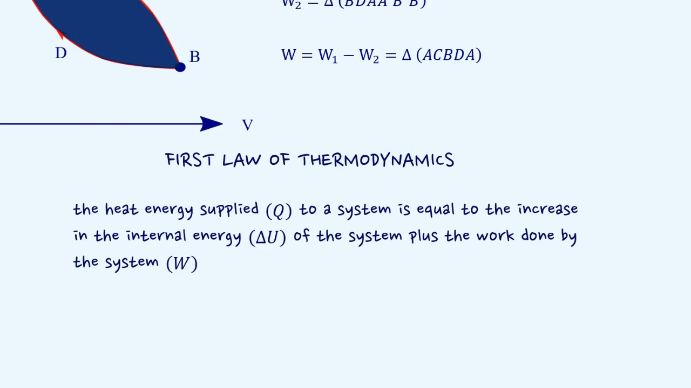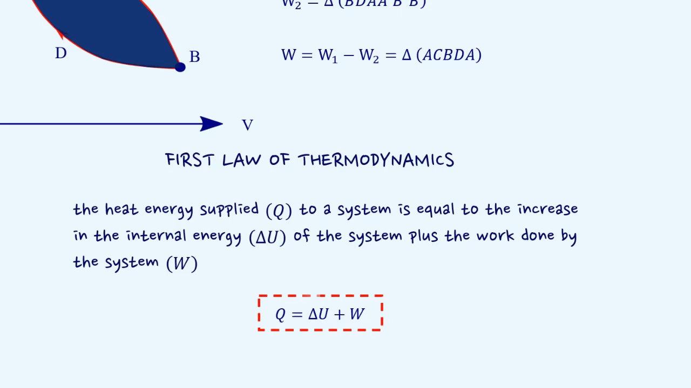The first law of thermodynamics is based on the idea of the conservation of energy principle. The heat energy added to a system can cause two changes. It can raise the temperature of the gas and thus increase its internal energy, and it can cause the gas to expand, allowing the gas to do work. This is the foundation of the first law of thermodynamics. The heat energy supplied to a system is equal to the increase in the internal energy of the system plus the work done by the system. Mathematically, it can be expressed as Q equals delta U plus W.